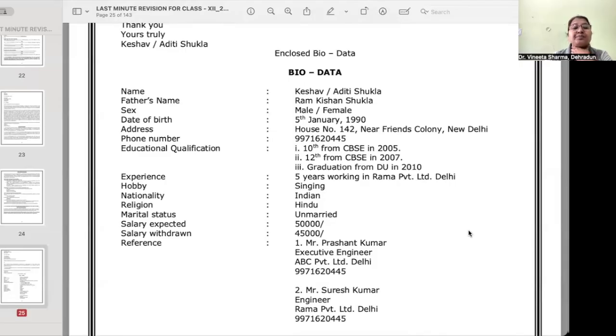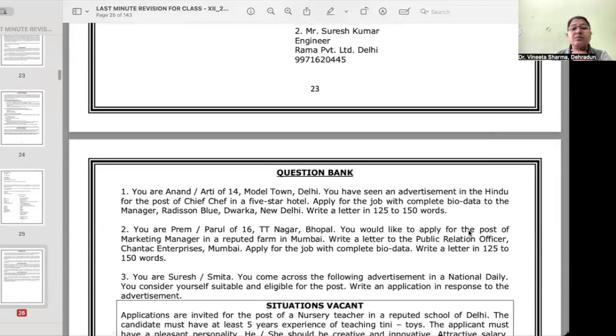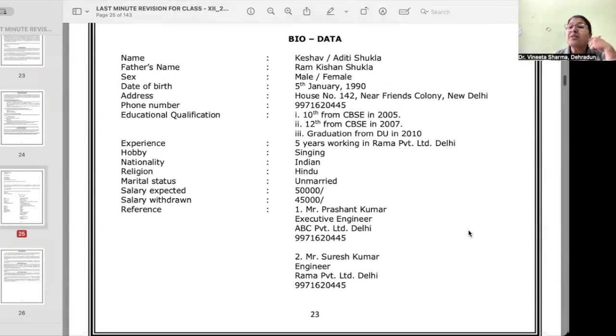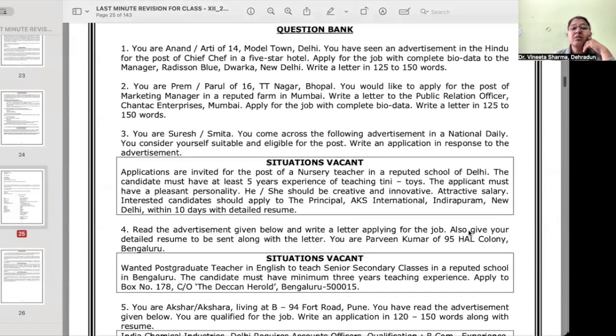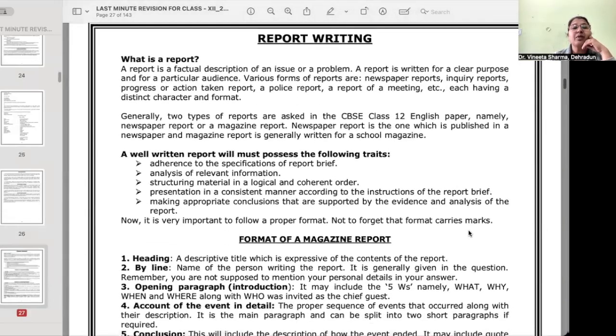Yes, Dhiman? Ma'am, what is salary withdrawn? Last salary withdrawn means where you are working, what you are drawing from there. Okay? Yes, Aniket.